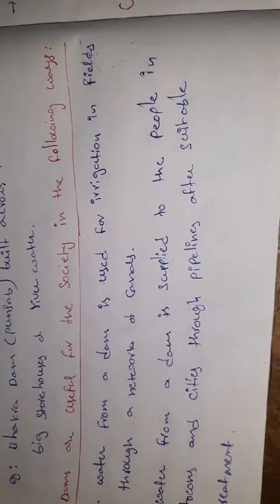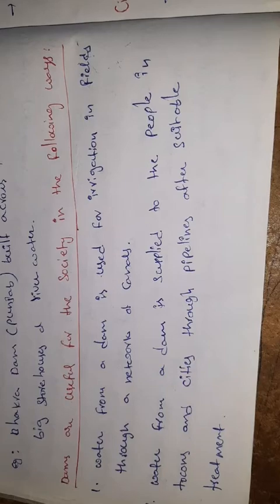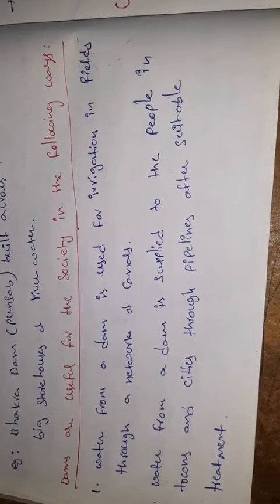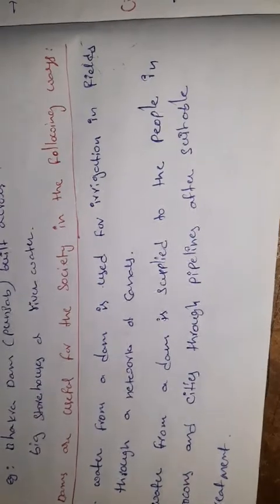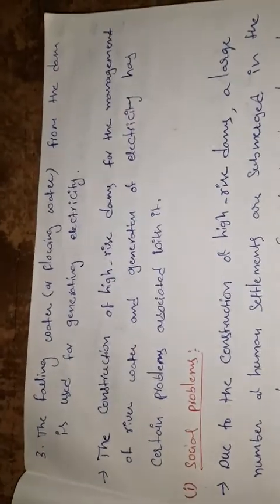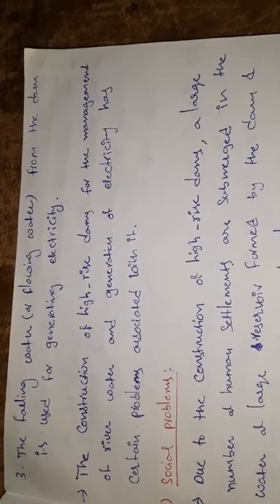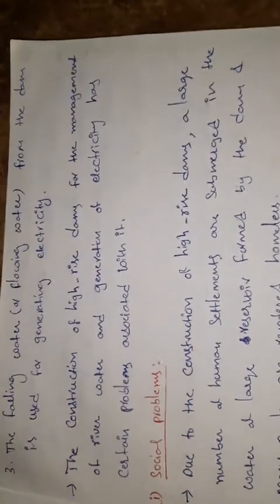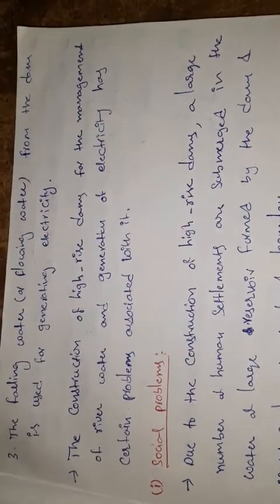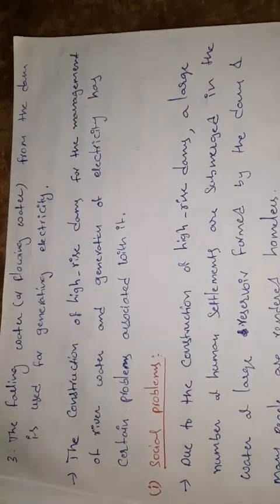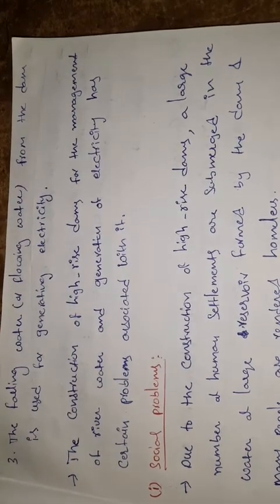In fields through a network of canals. Water from a dam is supplied to the people in towns and cities through pipelines after suitable treatment. The flowing water from the dam is used for generating electricity. So many purposes, that's why we consider dams. One is the drinking purpose, irrigation, and electricity. They generate a lot of electricity from the flowing of water.